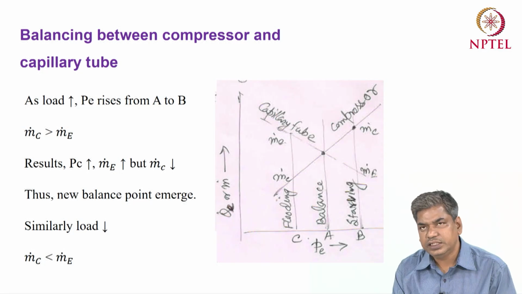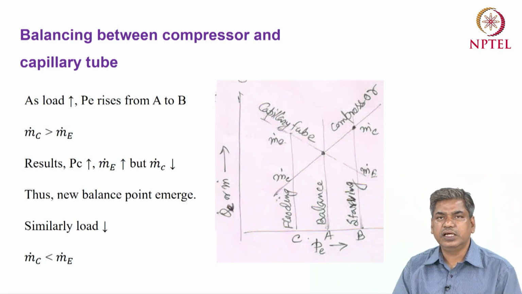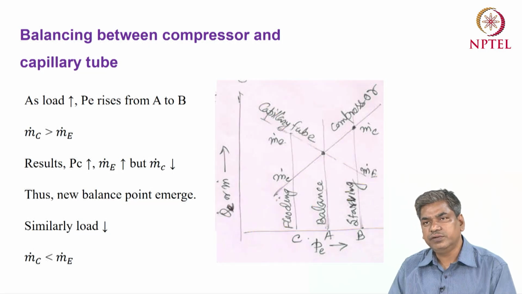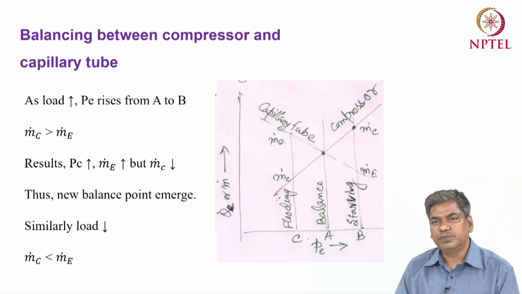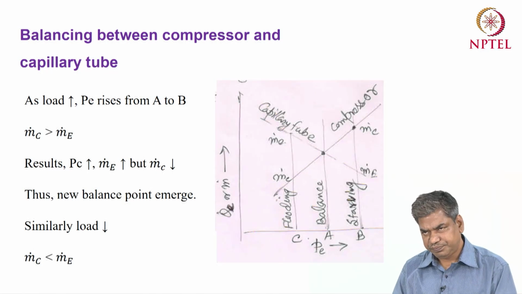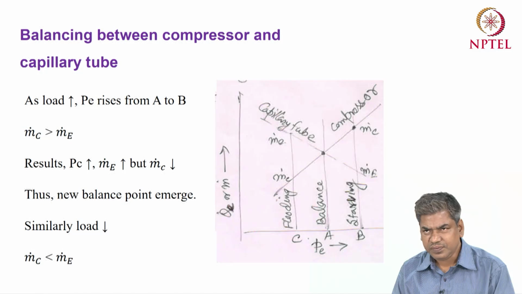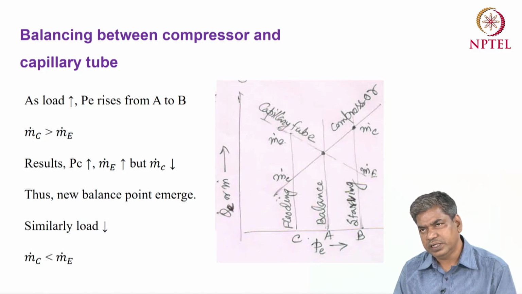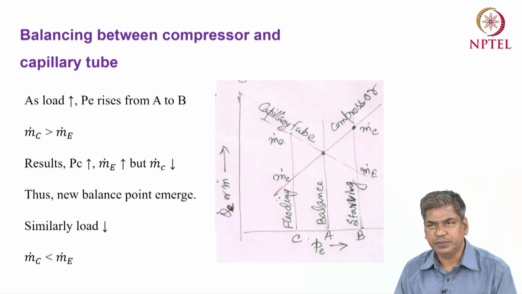Let's take another example in this slide. For this case, I have plotted the mass flow rate or cooling capacity with respect to the evaporator pressure. With respect to the evaporator pressure, we can see what the mass flow rate to the compressor and the mass flow rate to the capillary tube will be if we change the evaporator pressure. Let's say the condenser pressure is fixed. So for this case, the condenser pressure is fixed and we are changing the evaporator pressure.